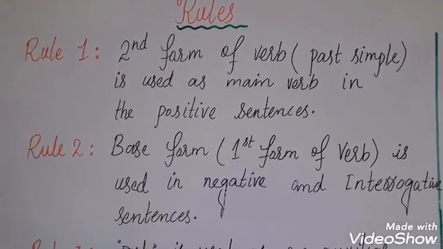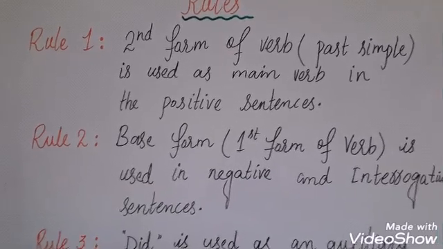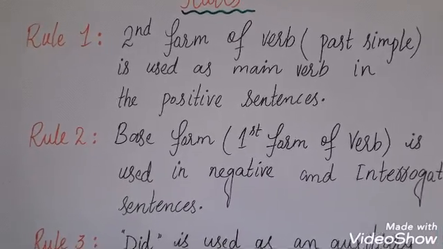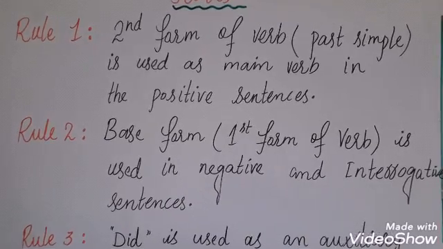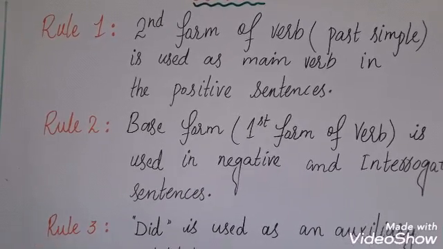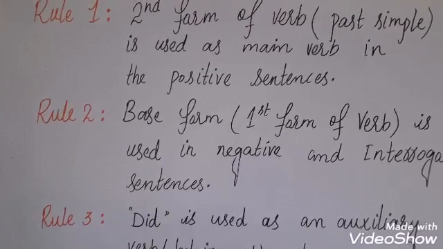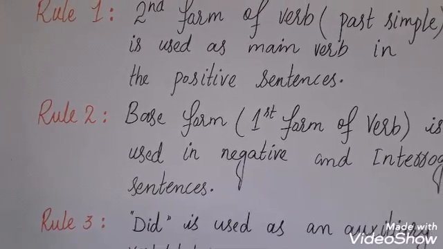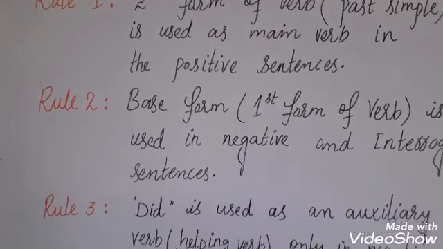Students, now we are going to discuss the rules of past simple tense. Our rule number 1 is second form of verb or past simple is used as main verb in the positive sentences. So second form is used only in positive sentences.